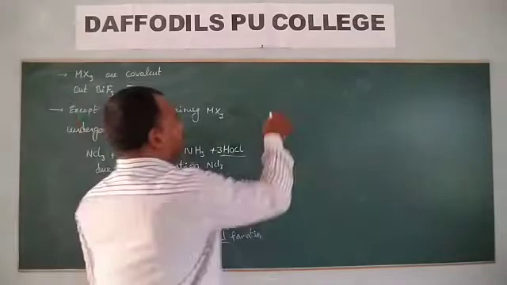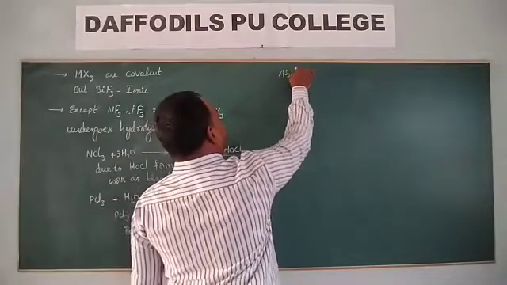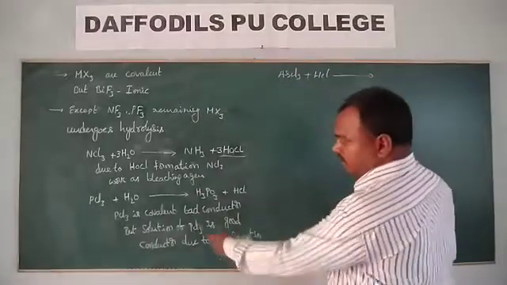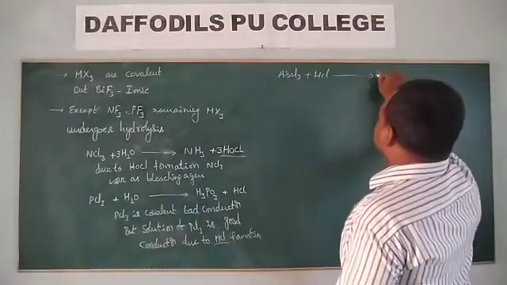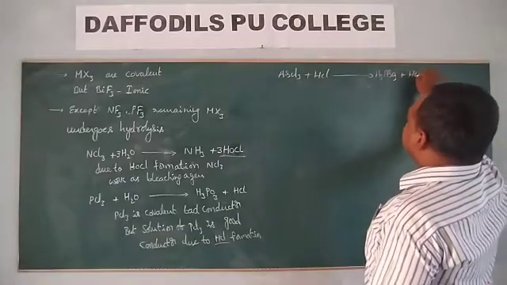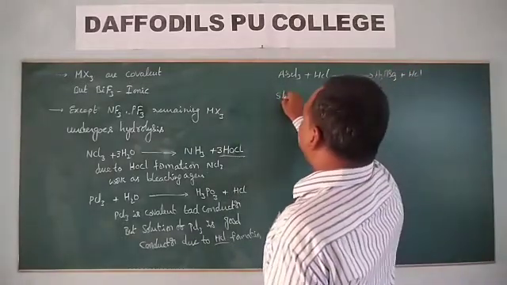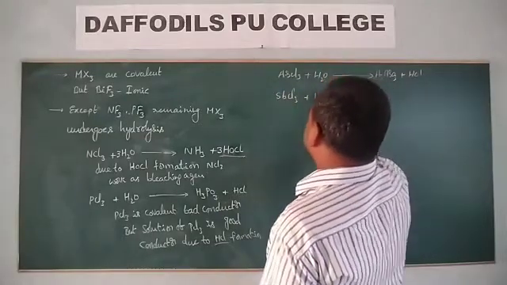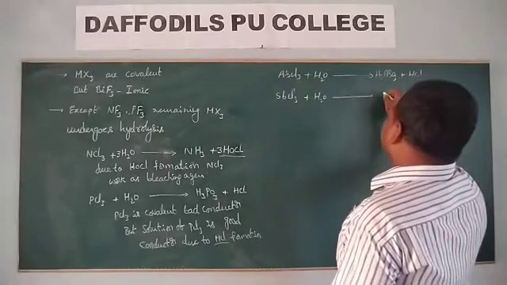This is PCl3. If you take AsCl3, this one also undergoes hydrolysis like this, giving H3AsO3 plus HCl. If you take SbCl3, this one also hydrolyzes like this with H2O.